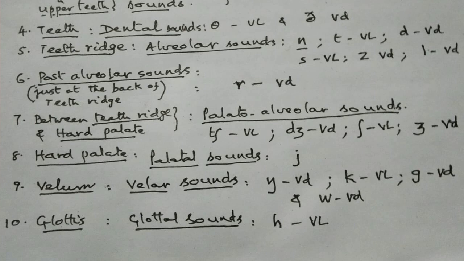Now, the place of articulation is glottis. The sounds produced here are called glottal sounds. We have got only one glottal sound. That is h, this is voiceless. Right.